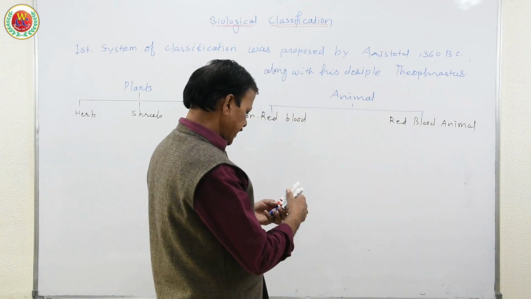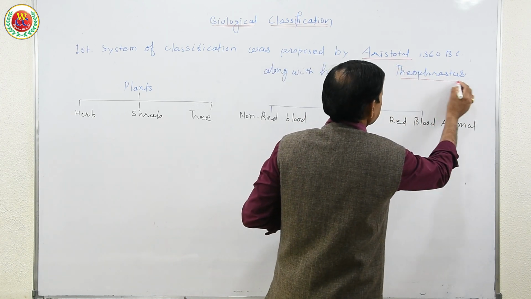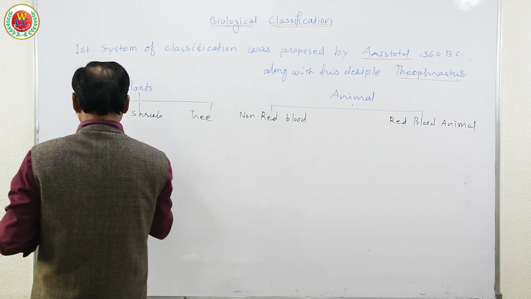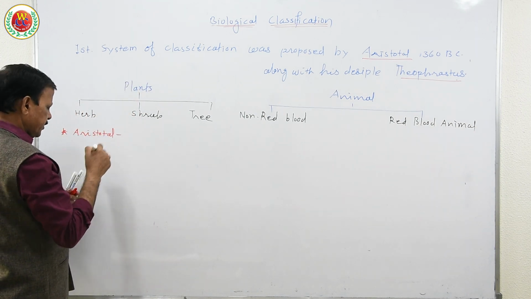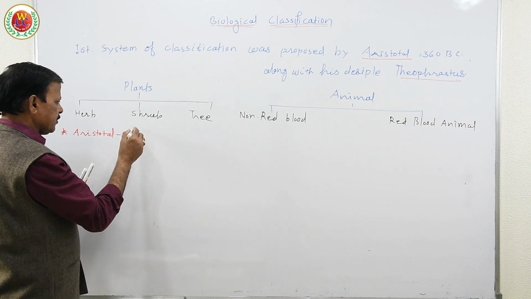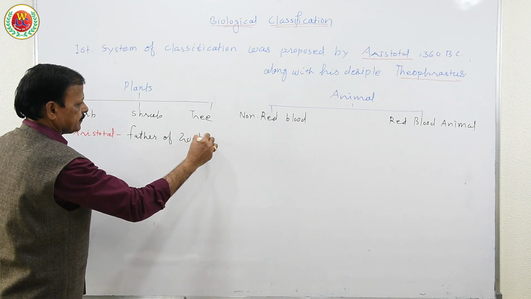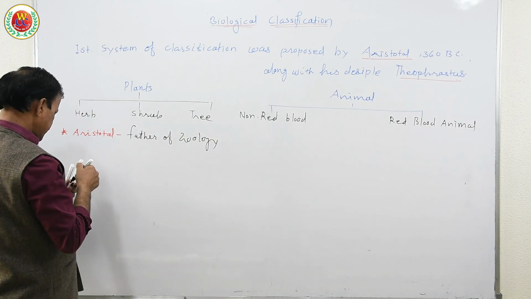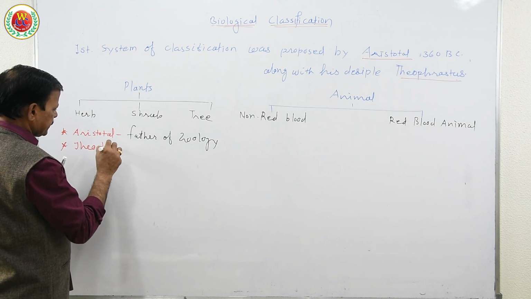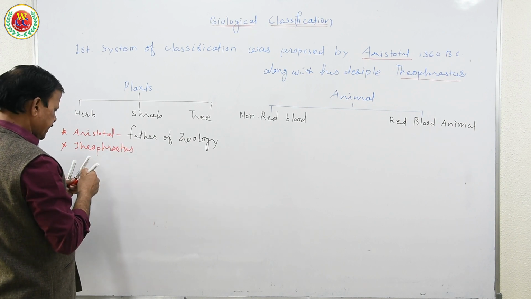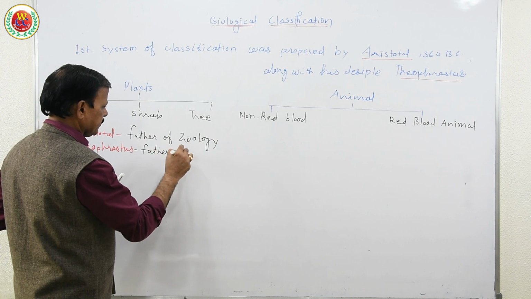So let me write this, as it can be asked in NEET: Aristotle, later known as father of zoology, and Theophrastus, later called father of botany.